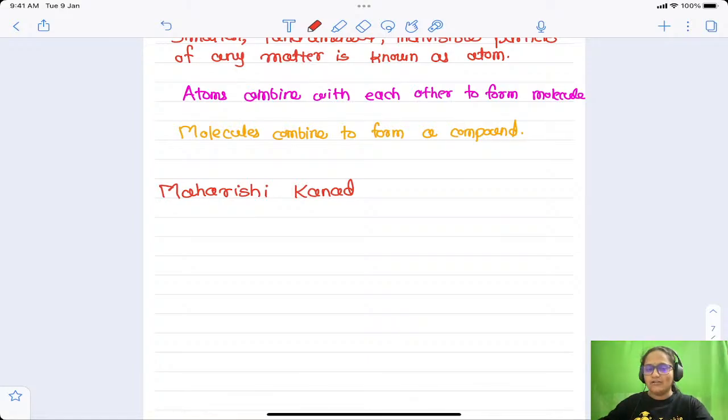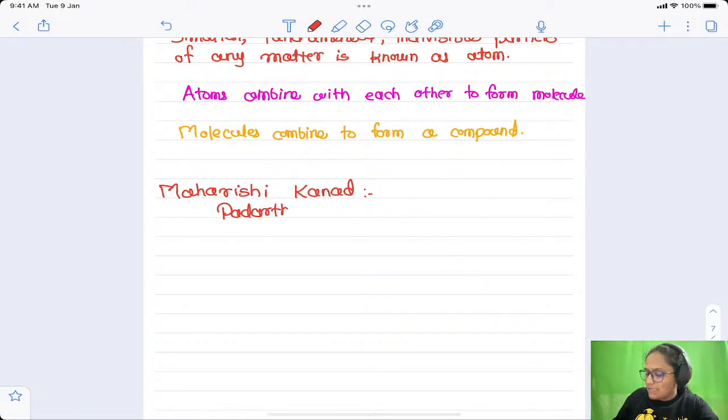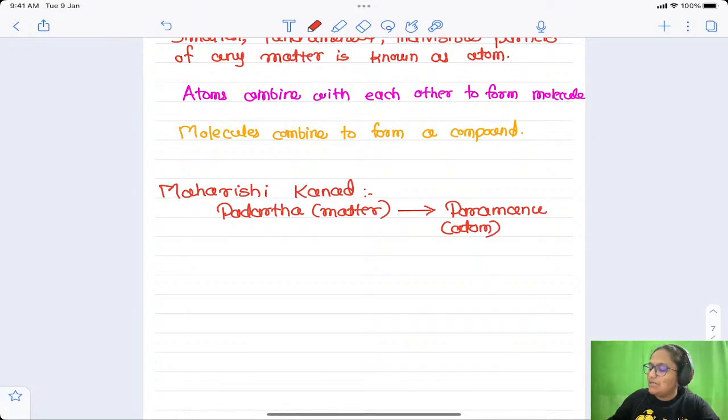But Maharishi Kanath called the atom Paramanu, the Sanskrit word for atom. Okay, so what he postulated, in short, I will write down. Padartha, that is matter, divided into Paramanu. Paramanu is nothing but the atom. So that was postulated by Maharishi Kanath.